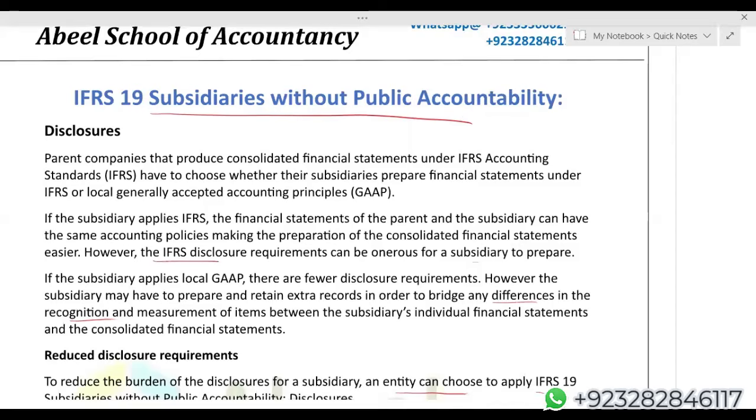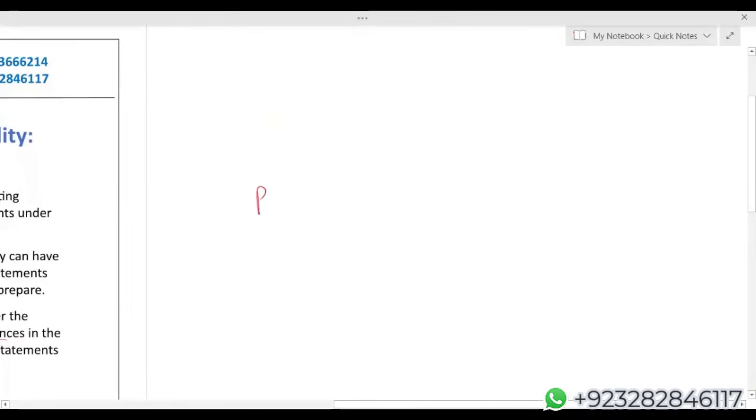Now, basically, we have a parent and a subsidiary, let's say S1. The parent follows all the IASs and IFRS, and the parent is going to decide that either the subsidiary follows all the IASs and IFRS, or the subsidiary prepares its financial statements according to the local GAAP.